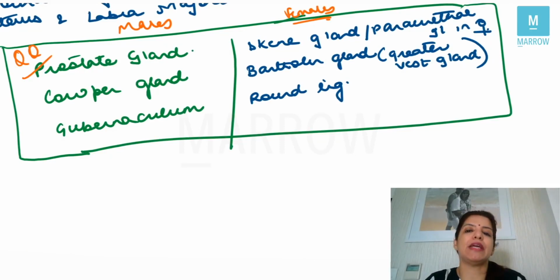Cowper's gland in males is homologous to Bartholin glands in females. The Bartholin gland is also called the greater vestibular gland. And the gubernaculum in males is homologous to the round ligament in females, right? So this is the list of the homologous organs which you should be knowing.